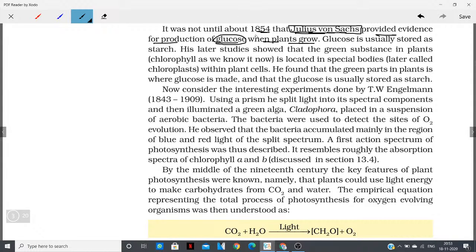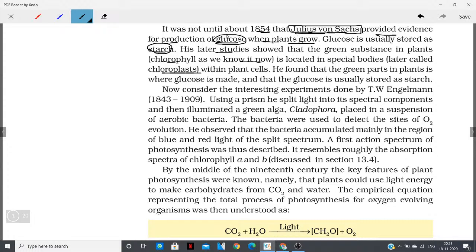The plants are producing glucose when they are growing, and glucose is usually stored as a starch. His later studies showed that the green substance in the plant is chlorophyll, as we know it now, located in the special bodies later called chloroplast. So Julius von Sachs did a lot of work, and a lot of things were proved and explained by him. What were the works that he did?